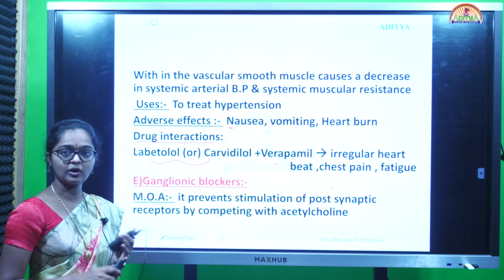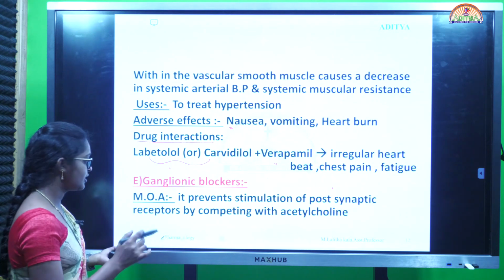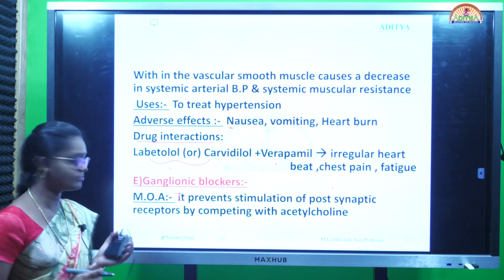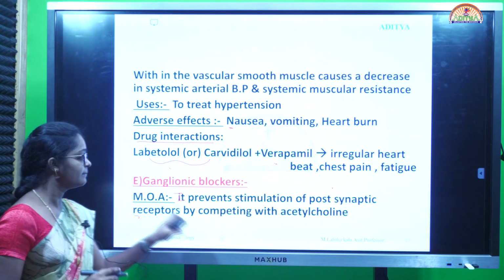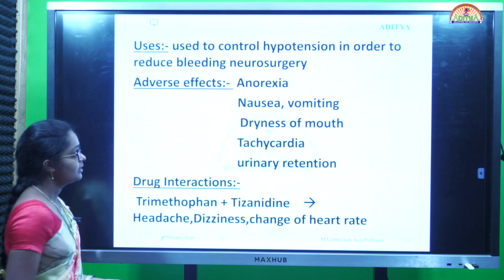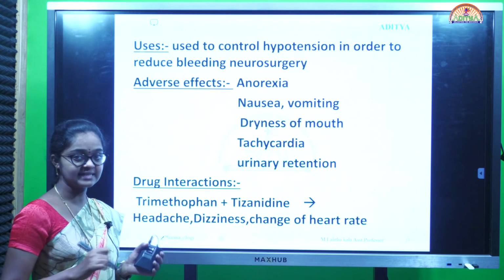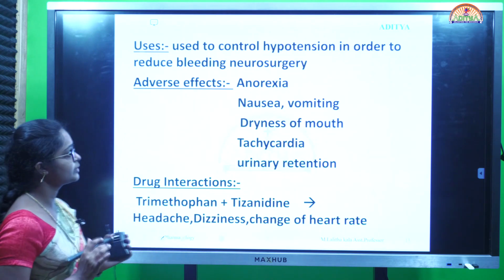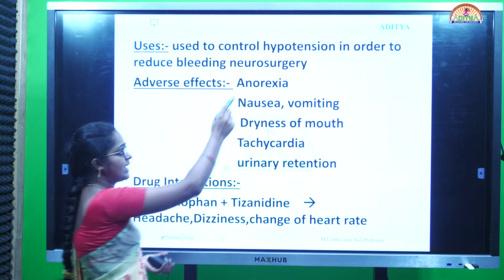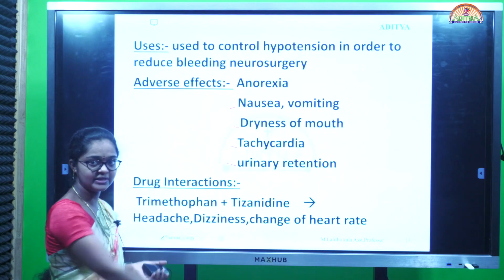Next, ganglionic blockers, which are among the drugs acting on the sympathetic system. The mechanism of action of ganglionic blockers is that they mainly prevent the stimulation of postsynaptic receptors by competing with the acetylcholine. Uses: they are used to control hypotension, that means decrease in blood pressure, in order to reduce bleeding in neurosurgery. Adverse effects include anorexia, nausea, vomiting, dryness of mouth, tachycardia and urinary retention.